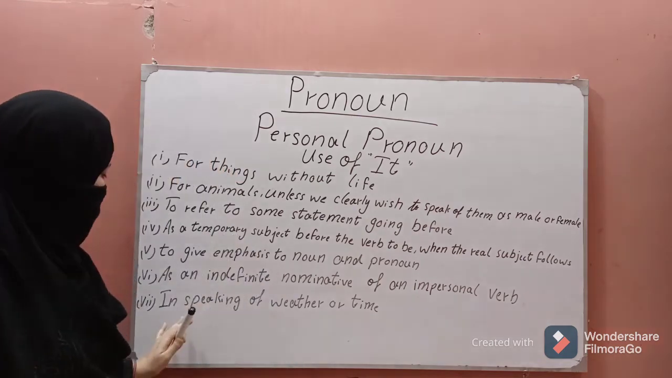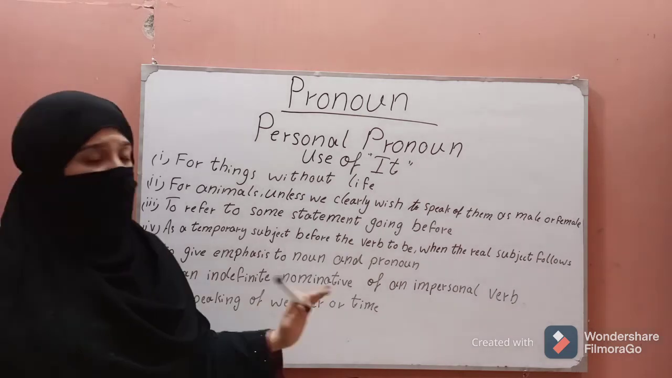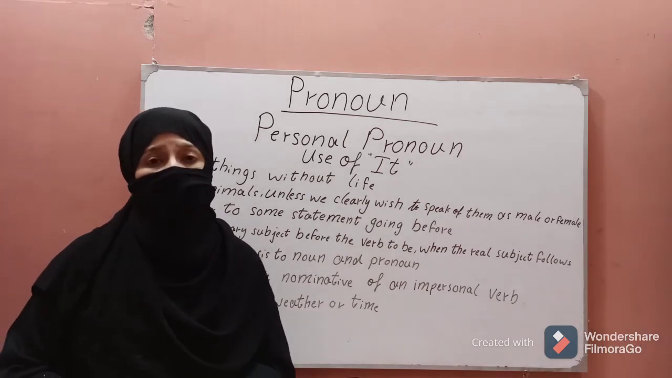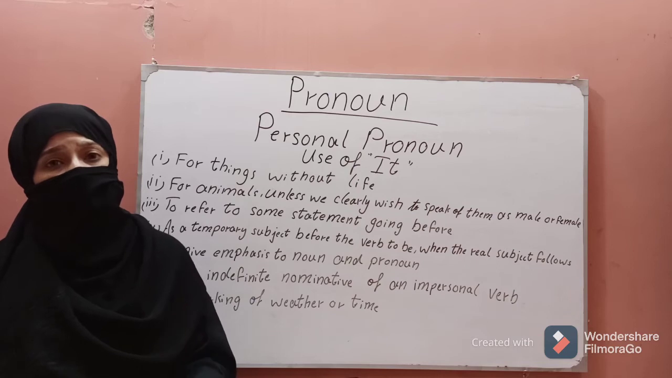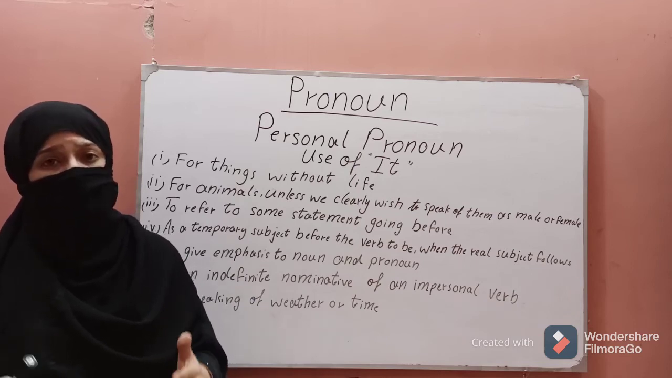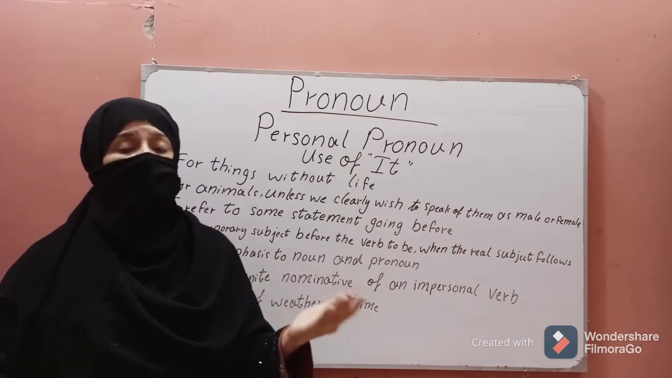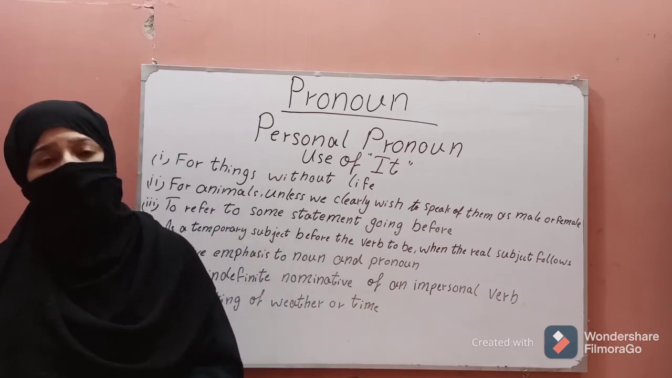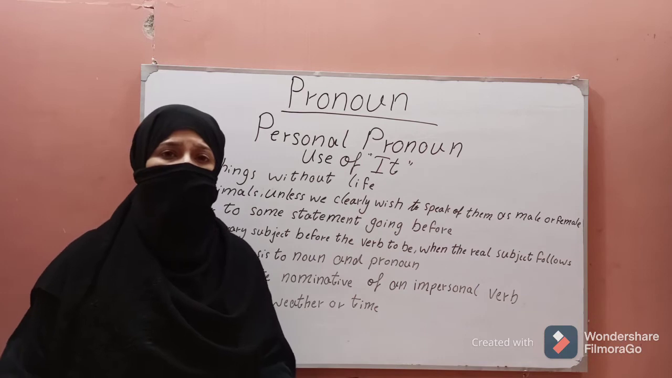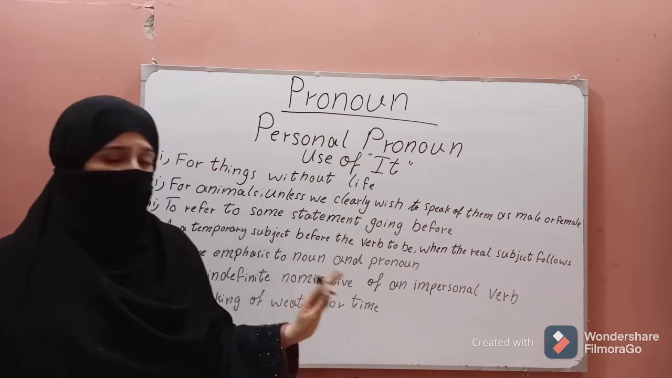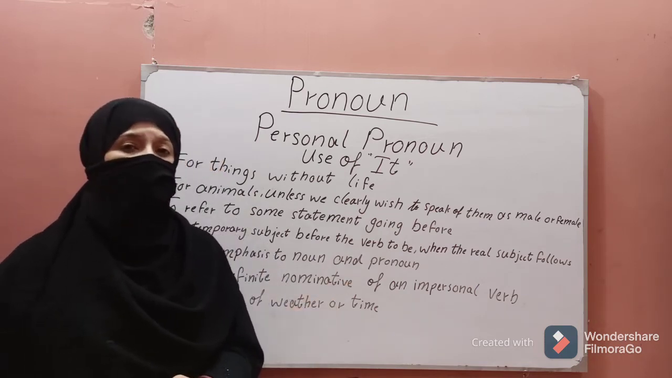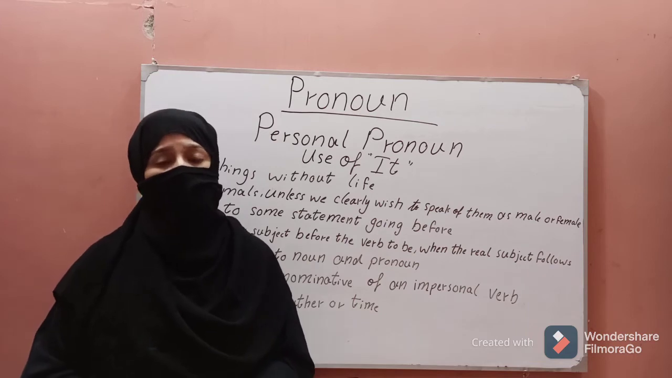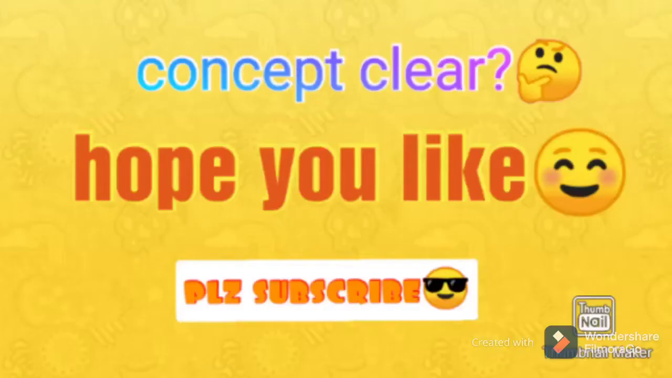And the last use is in speaking of weather or time. If we are speaking about weather or time, we will start with it. For example, we can say it's winter, it's 3 o'clock, it's morning, it's evening. I think it is clear to you. Now we move towards the other uses of the personal pronoun.